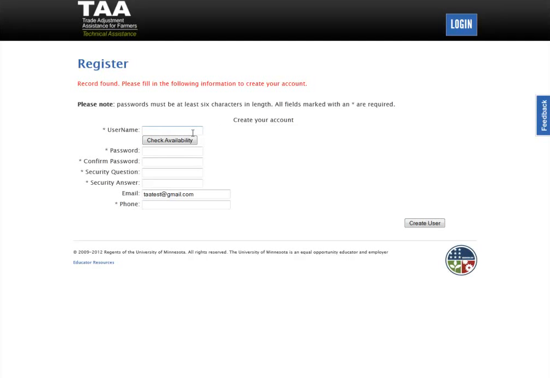So now we're going to pick a username. And then we're going to check the availability just to make sure that it's available. When we click on check availability, it says that this username is available. So then we're going to select a password. And this is a password that you have to set.